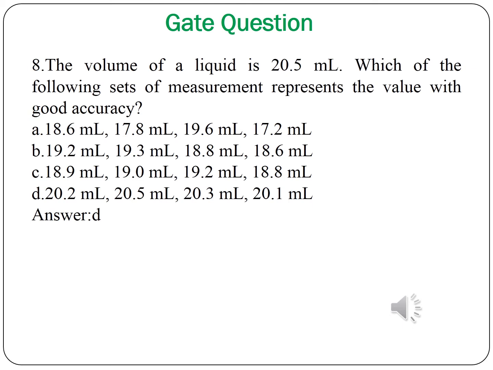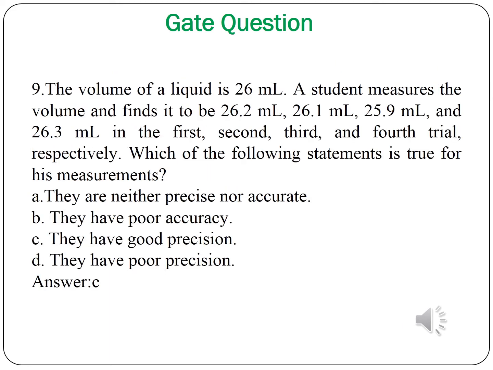So the next question: the volume of a liquid is 20.5 ml. Which of the following set of measurements represent the value with good accuracy? So the answer is D. The next question is: the volume of a liquid is 26 ml. A student measures the volume and finds it to be 26.2 ml, 26.1 ml, 25.9 ml and 26.3 ml in the first, second, third and fourth trial respectively. Which of the following statements is true for his measurement? The options are A, B, C, D. The answer is they have good precision.